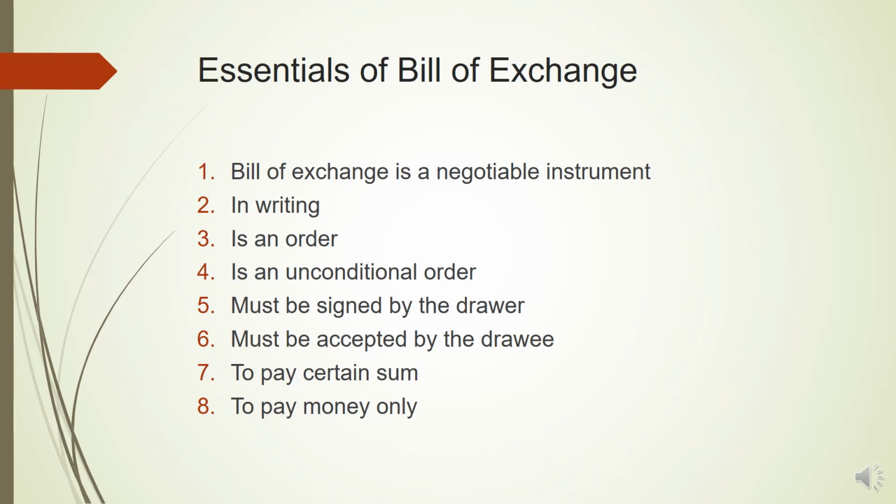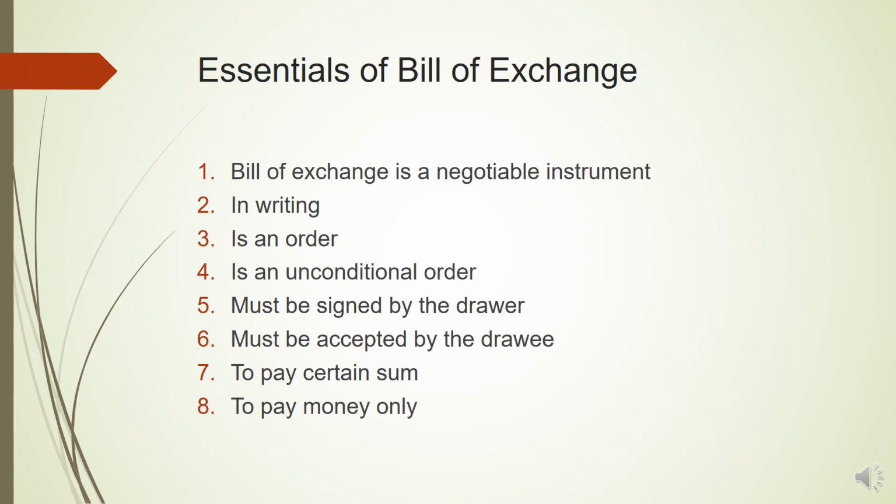Now talking about the essential features of bill of exchange. These features are more or less similar to that of the negotiable instrument and promissory note. However, some differences can be observed. First is, bill of exchange is a negotiable instrument. It's negotiable, that means it can be transferable from one person to another. Second, it must be in writing, obviously, because every document which is a negotiable instrument has to be in writing.